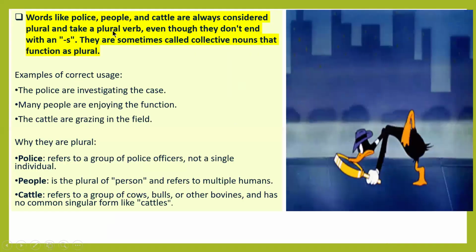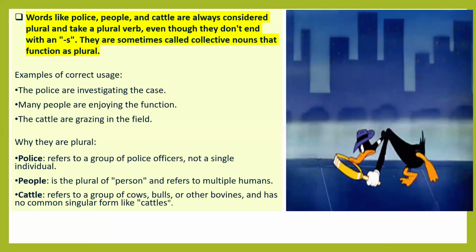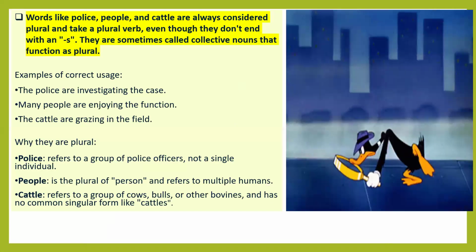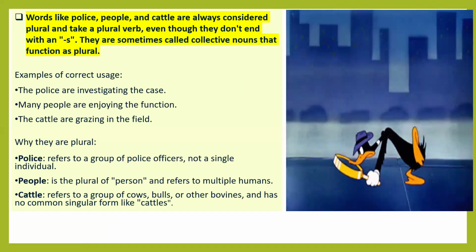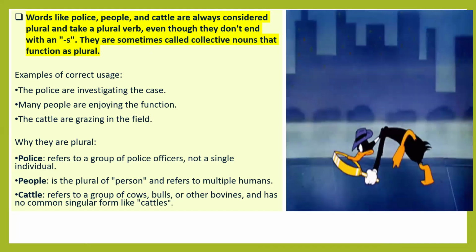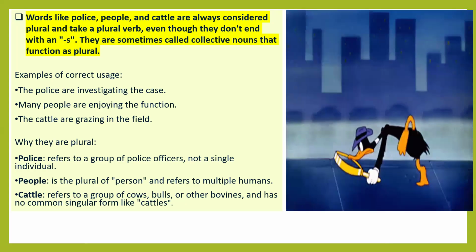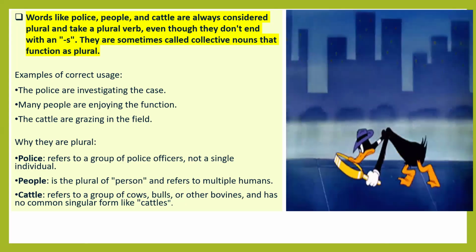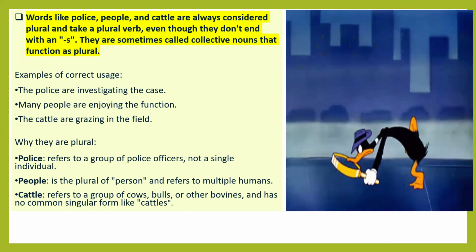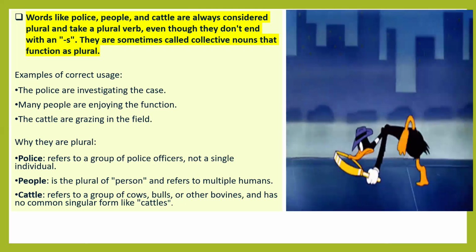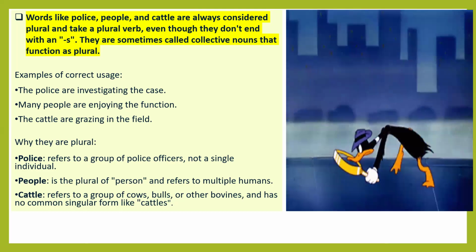Words like police, people, and cattle are always considered plural. Very important point when you are spotting an error in Tier 1 and Tier 2 exams, or writing any statement: kindly note down that words like police, people, and cattle are always considered plural and take a plural verb, even though they don't end with an s. They are sometimes called collective nouns that function as plural. Examples of correct use: the police are investigating the case. Many people are enjoying the function. The cattle are grazing in the field.